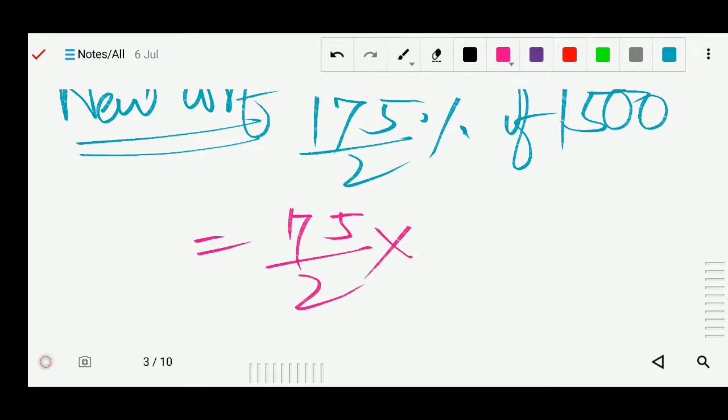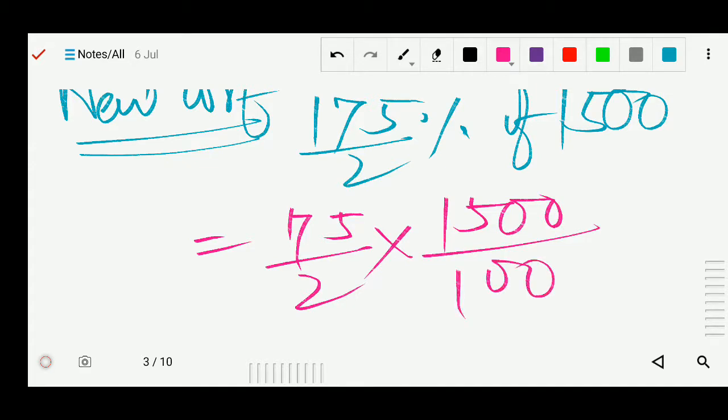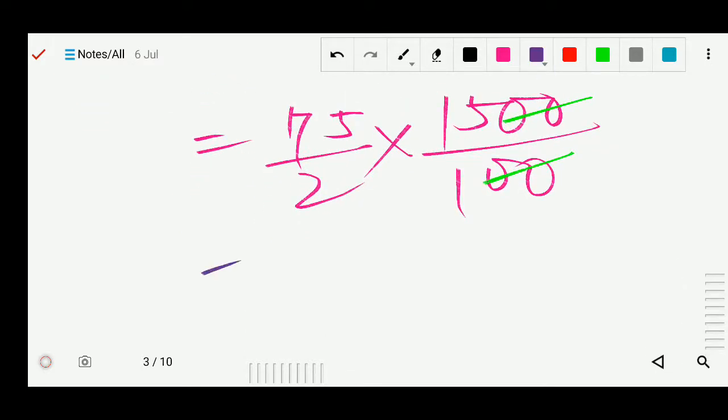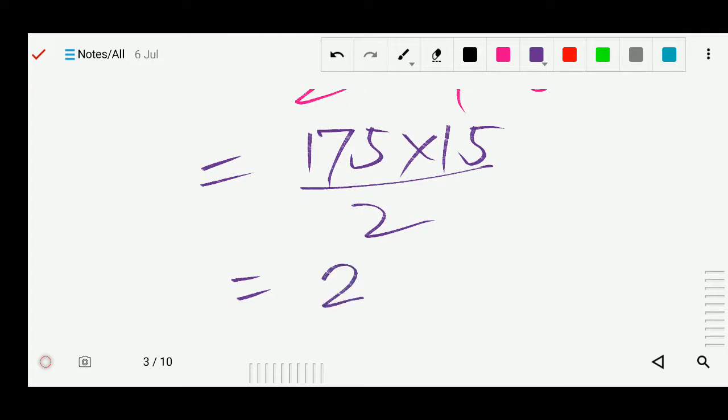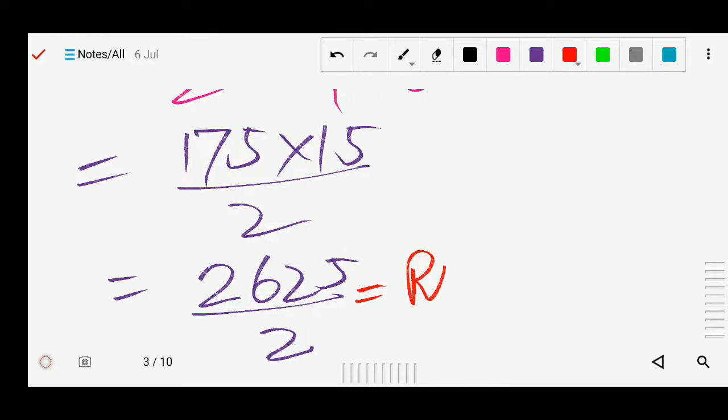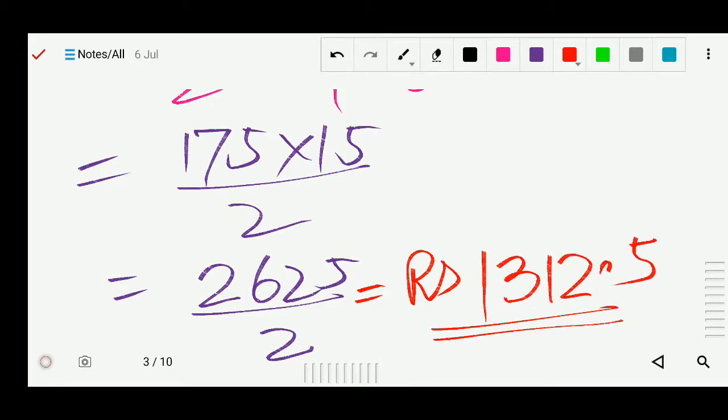So now we can solve. 175/2 into 1500 by 100. Now we can cancel the zeros. Now you can multiply 175 multiplied by 15/2. So after multiplying you will get 2625 divided by 2. So after dividing you will get rupees 1312.5. So this is your answer.